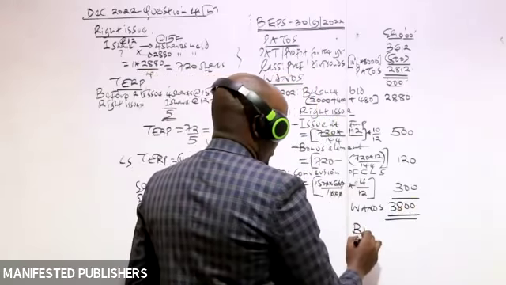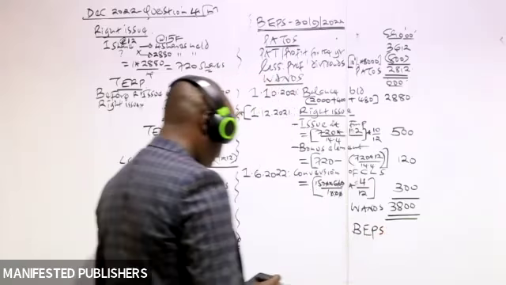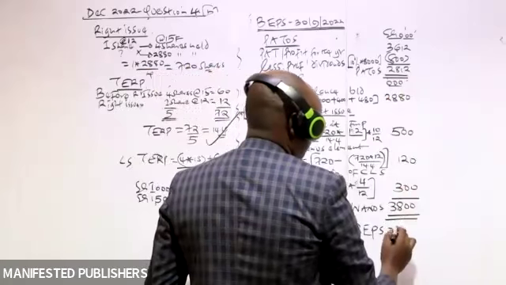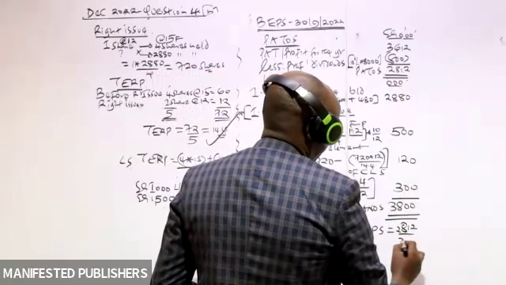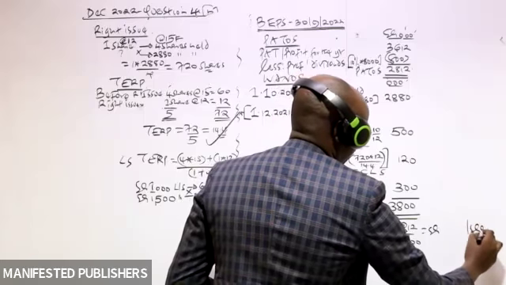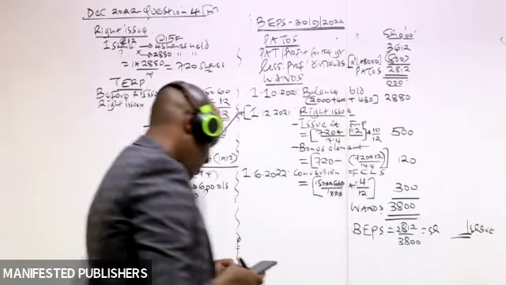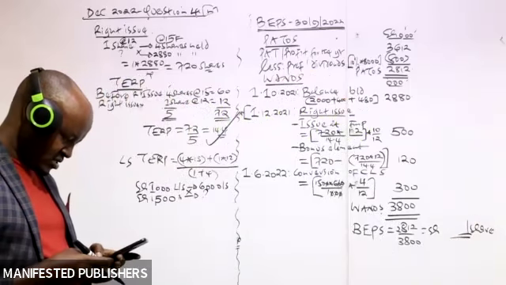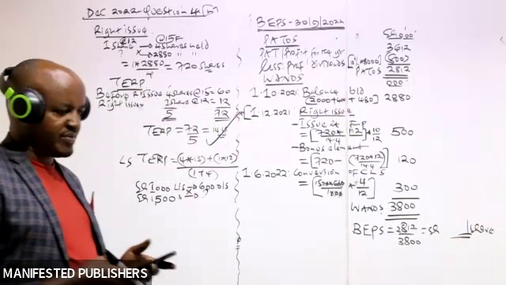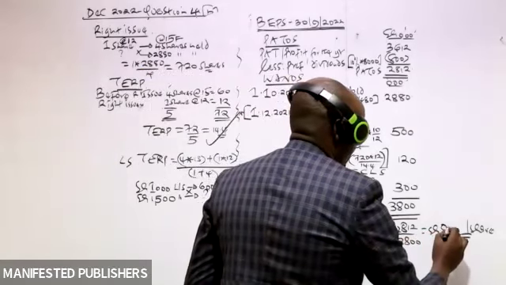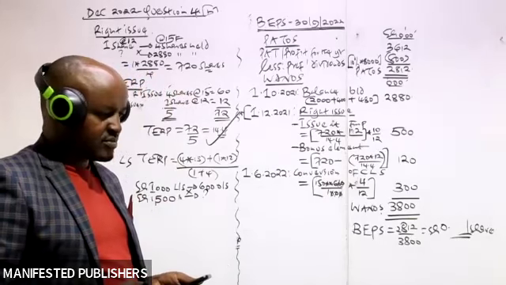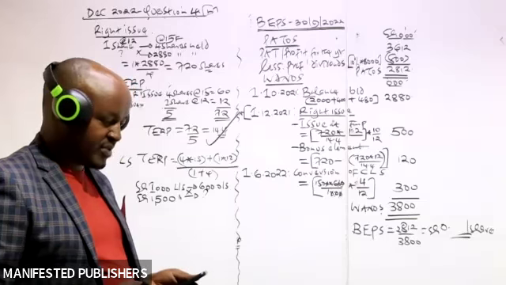Then we compute the basic earnings per share for this year by taking the PATOS, we have it here, 2812 divided by 38. The answer should be in shillings per share, at least 3 decimal places.